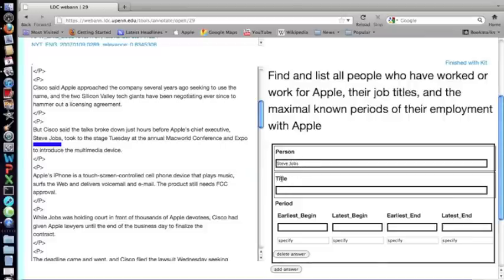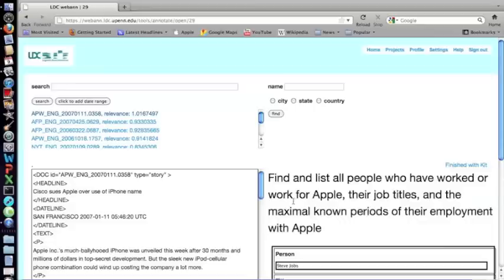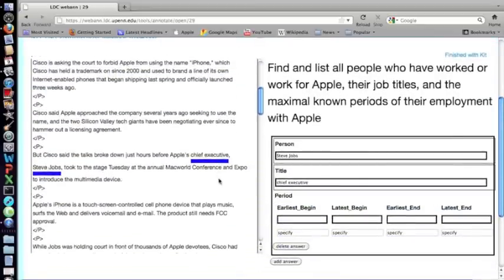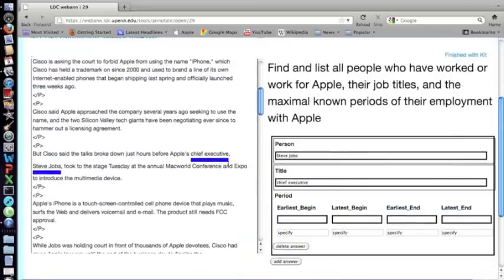Second piece is the title. So I'll look at this paragraph again, and his title is Chief Executive. So I'll highlight and let go. Chief Executive is now in pink. I'll click in the box I want it to go to. Box turns green, telling me it's ready to capture. I'll hit enter. Page refreshes. And now I'll scroll down again to where my answer was in the document. I see that Chief Executive has a blue underline and that it appears captured in the title box.